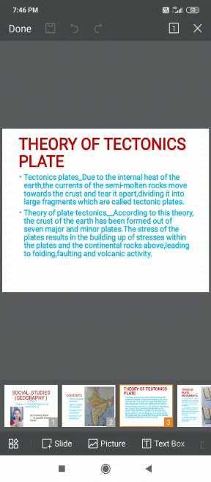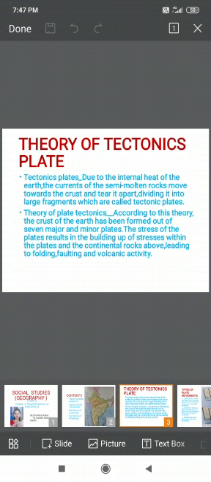Due to this, a part of the earth rises up. Due to the movement of these plates, the shape changes, that particular part of the earth rises up.